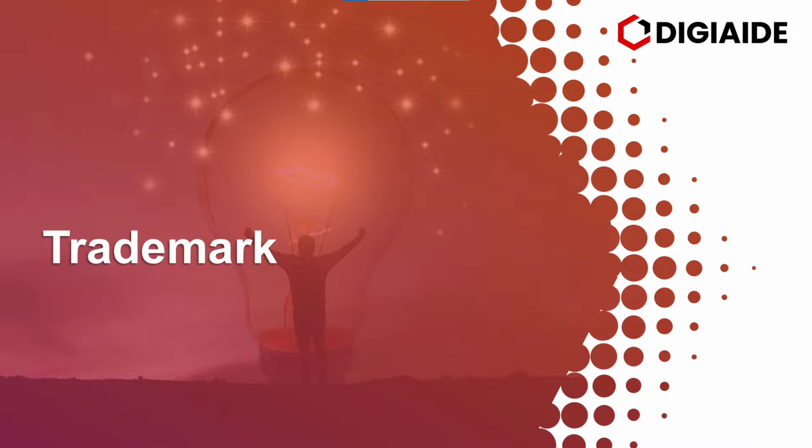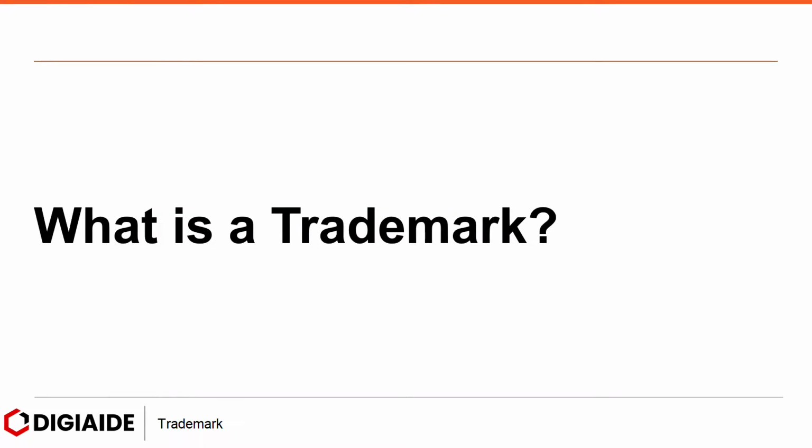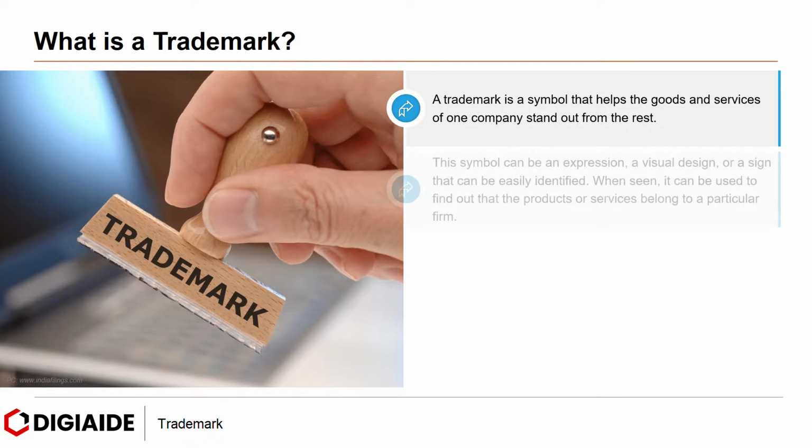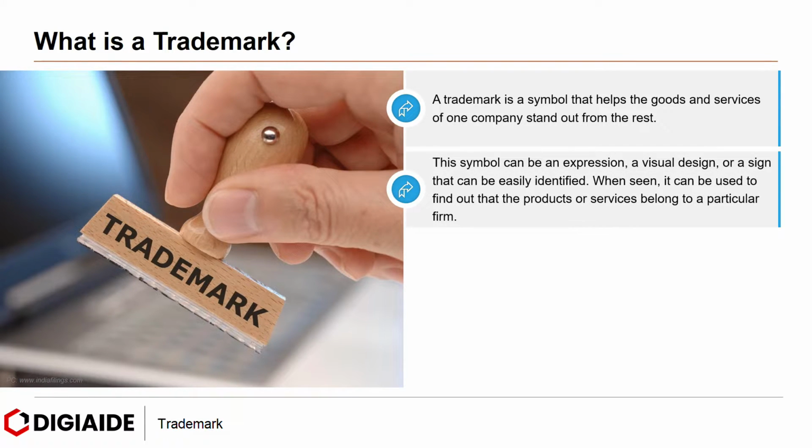In this video, we are going to cover the topic on trademark. Now let's start with what is a trademark. A trademark is a symbol that helps the goods and services of one company stand out from the rest. This symbol can be an expression, a visual design, or a sign that can be easily identified. When seen, it can be used to find out that products or services belong to a particular firm.